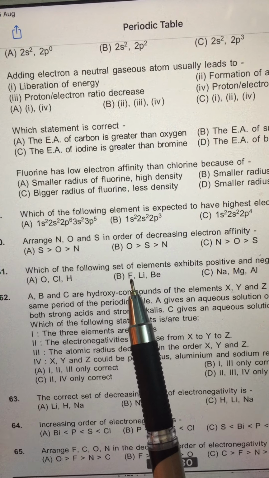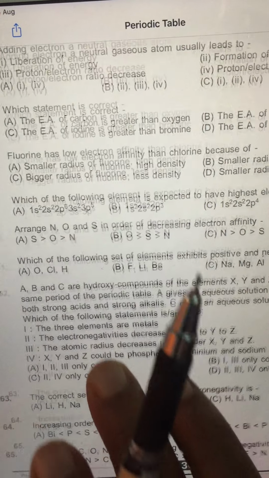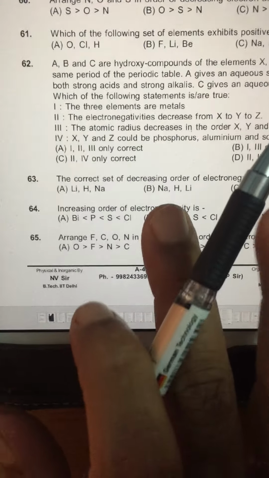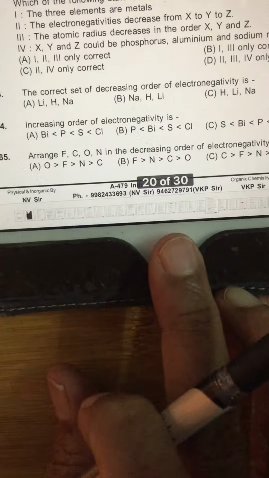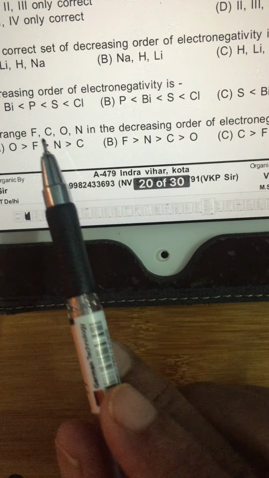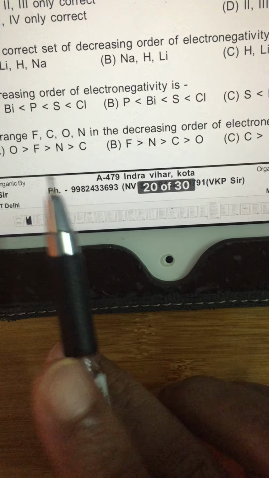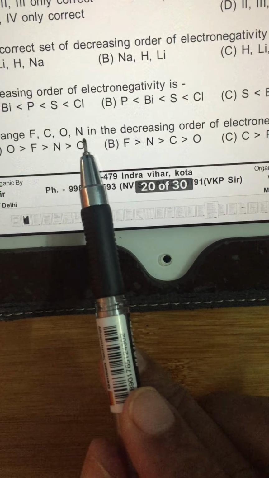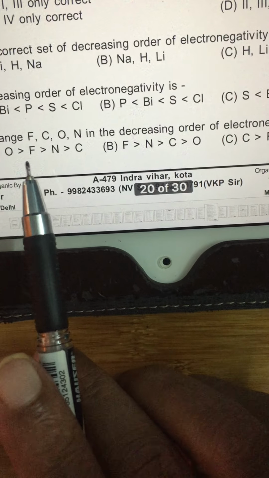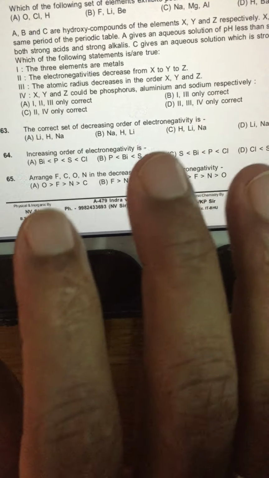Answer is not B, because fluorine is always -1, lithium is always +1, beryllium is always +2, and so on. And say randomly, we are not doing all the questions, let us look at question number 65. Arrange fluorine, carbon, oxygen, nitrogen in the decreasing order of electronegativity. You know, fluorine is most electronegative, followed by oxygen, followed by nitrogen, followed by carbon. You should remember the values. Fluorine is 4, oxygen is 3.5, nitrogen is 3, carbon is 2.5. Slightly there is a variation in electronegativity of carbon depending on its state, which we study in organic chemistry.